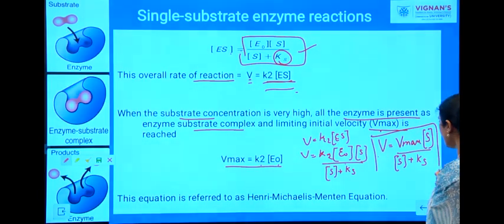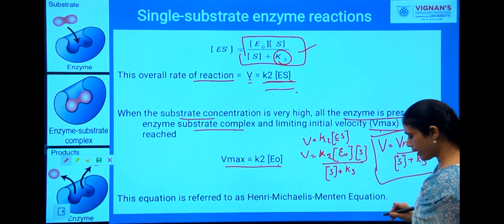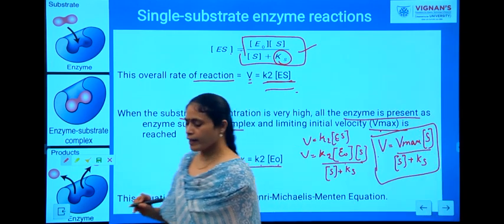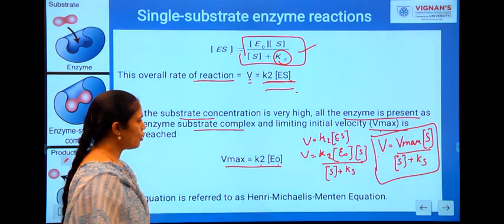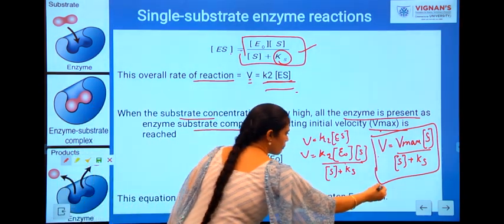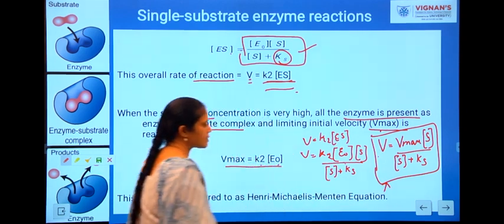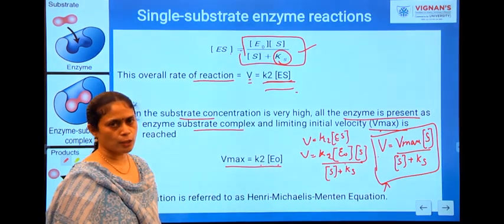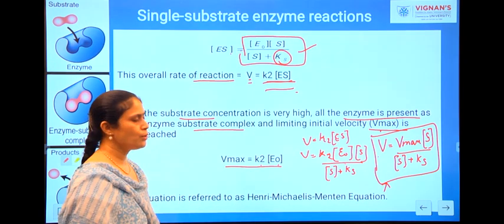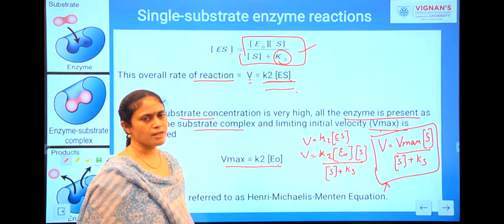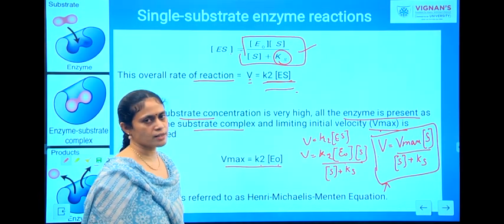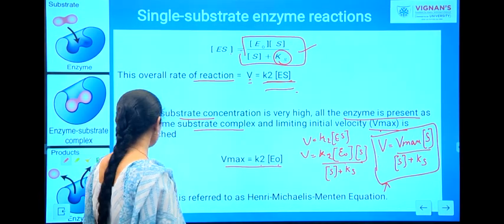Now this equation we are calling as the Henri-Michaelis-Menten equation. So what is this Henri-Michaelis-Menten equation? That's nothing but V is equal to Vmax into concentration of substrate divided by concentration of substrate plus dissociation constant, which is nothing but your Ks.